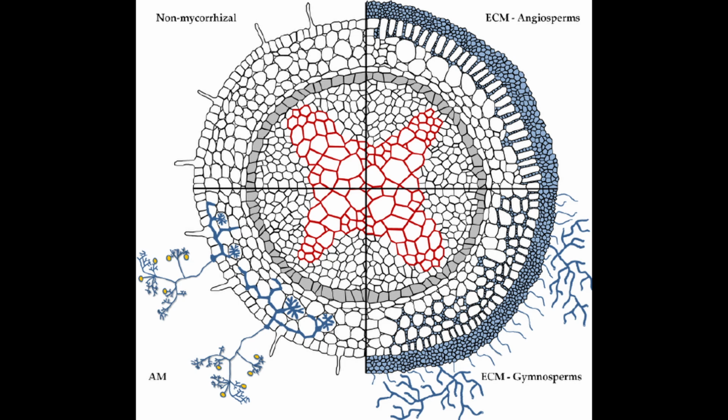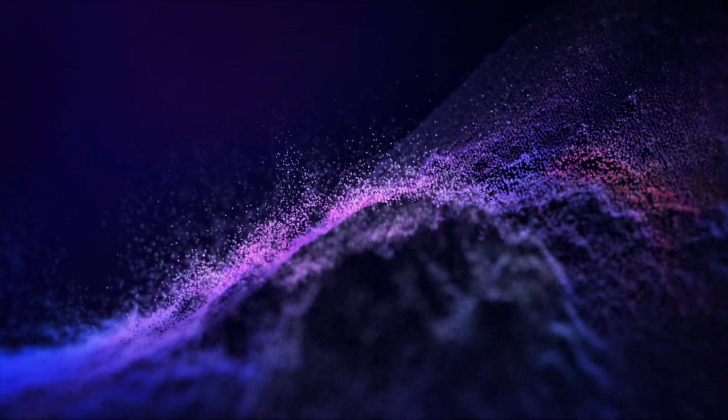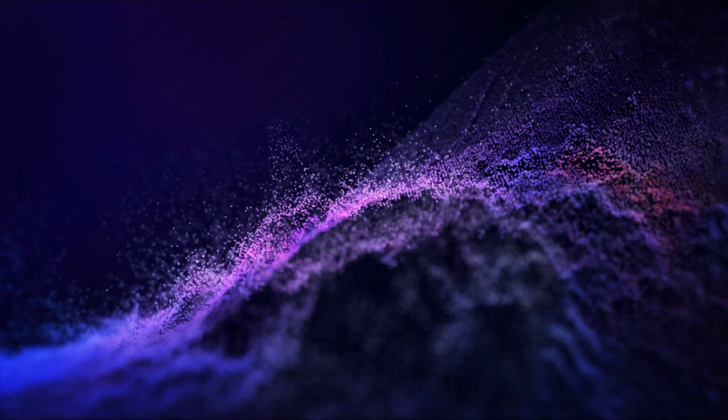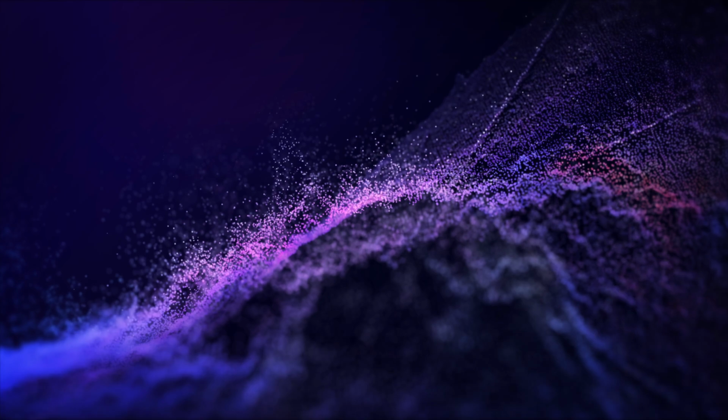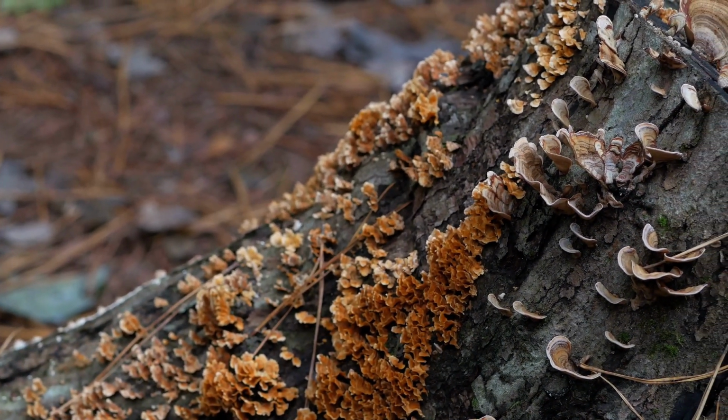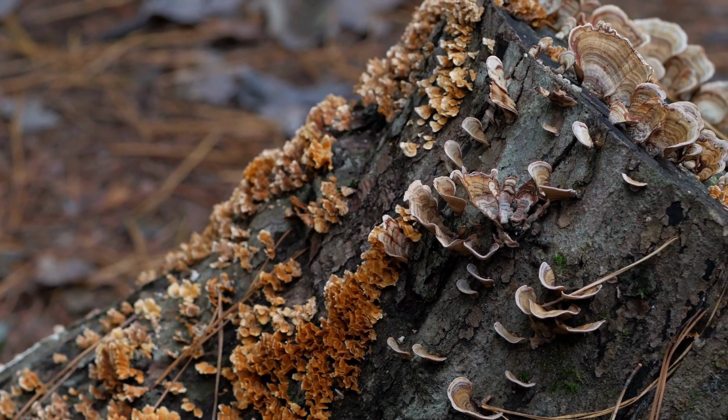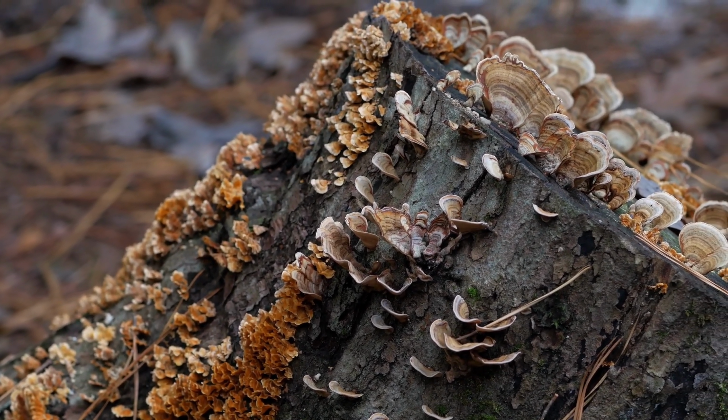ECM fungi form a sheathed layer of protection around the roots of a plant and also create an additional layer of hyphae network in between root cells called a Hartig net. ECM fungi do not penetrate the root cells though, like AM fungi do. The sheath of ECM fungi around the root increases the surface area for nutrient absorption. They can help certain plant species survive in different climates, and in some cases be the sole cause of that survival. ECM specialize in breaking down organic matter. They recycle dead things back into the ecosystem. These two types of networks form the basis of plant-fungi symbiosis.